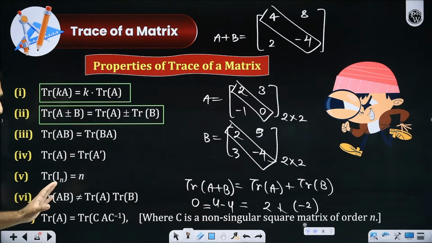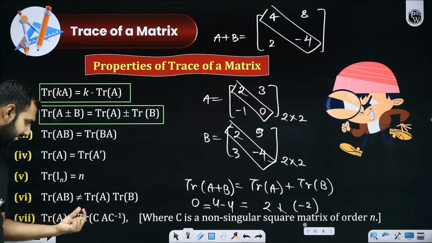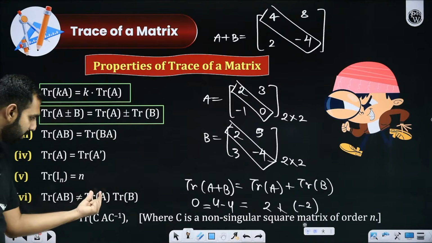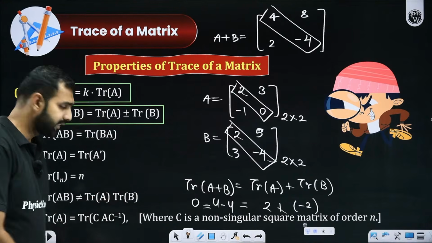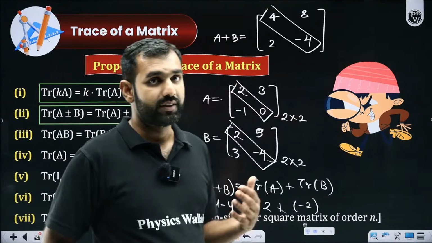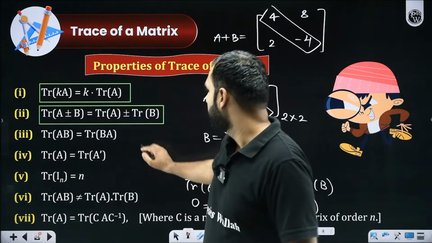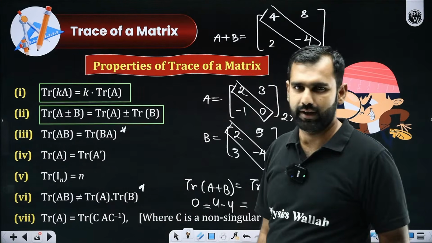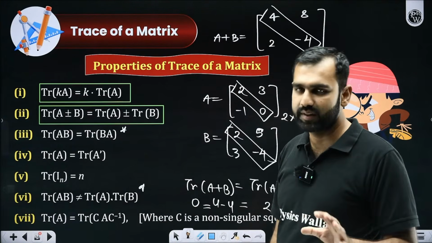It is absolutely fine. But if you say that trace can be distributed over product, which means trace of AB can be written as trace of A into trace of B, then it is false. Sir, whatever you are saying is absolutely non-understandable. Yes, I get this. Product of matrices you don't know yet, so skip it for a while. Once we are done with product, you will start understanding it.